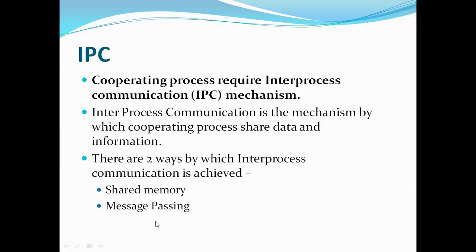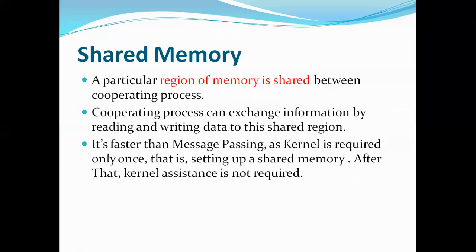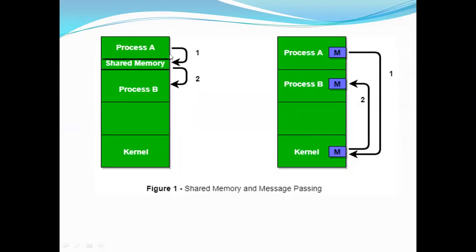Now let's see what these two are. Shared memory first. From the name itself we can get some idea that when two processes are talking to each other, they'll share some part of memory for their communication. That is, a particular region of memory shared between cooperating processes for exchanging data, that is, for reading and writing data to this shared region. Now let's see the diagram. If you observe the diagram here, process A wants to communicate with process B.